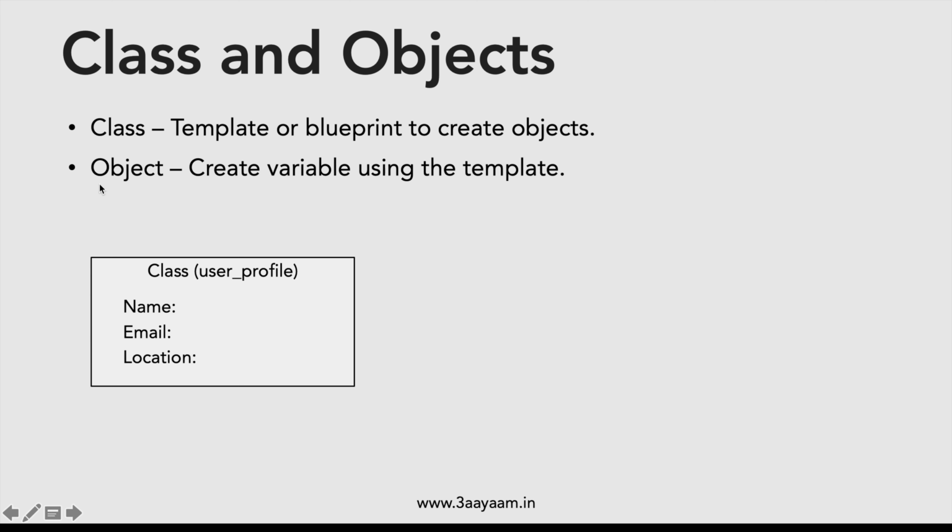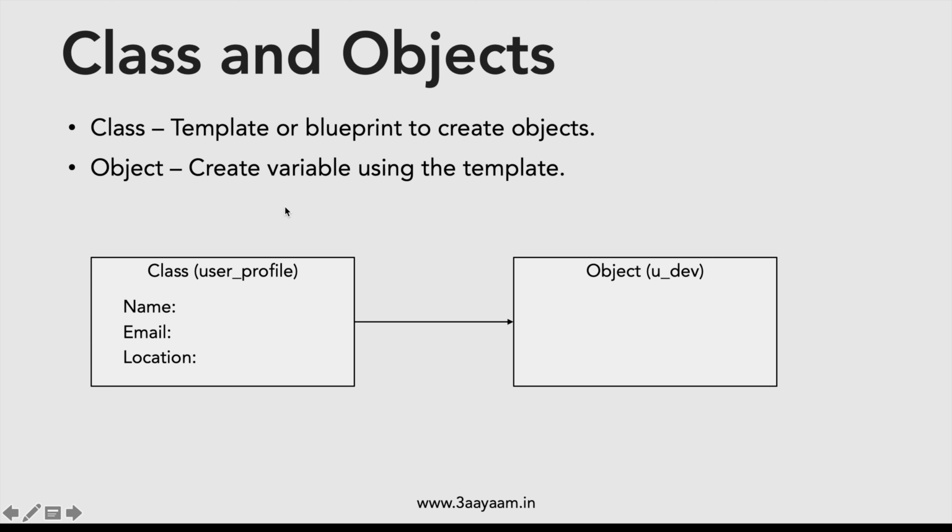Now when we create an object using this template, let's say the name of the profile is u_dev. It will use this class user_profile, but it will pass values this time. Let's say name is Danny, email is dny@gmail.com, and location is USA.